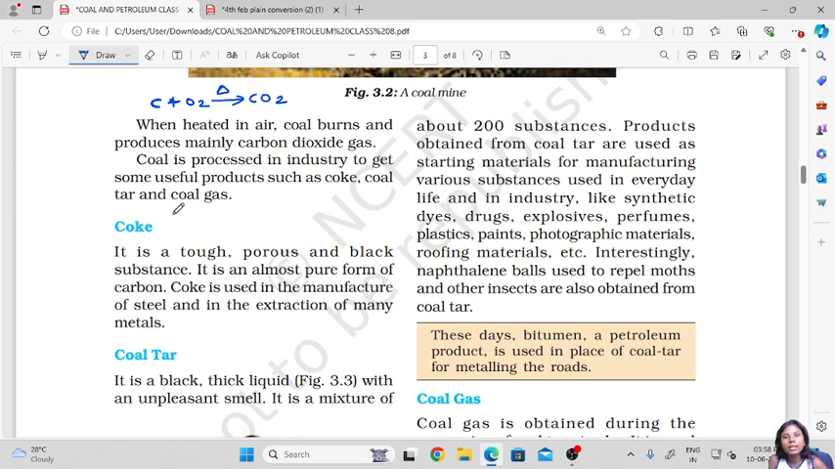So now coke is a very hard kind of substance. It is porous, that is it has a lot of open pores inside it, and it is black in color, because obviously coal is also black in color. It is almost the most pure form of coal that we can find, but somewhere it is a substitute of coal. So coke is used in the manufacturing of steel, and also it is used for extraction of many other metals.